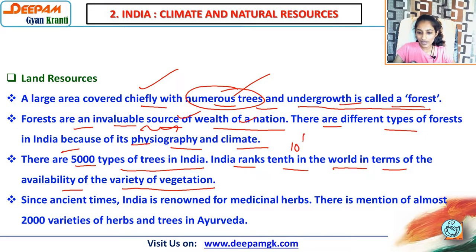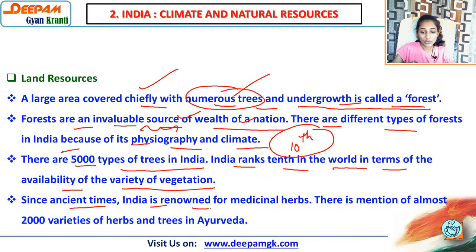We have 10th rank in the world. Since ancient times, India is renowned for its medicinal herbs. You know very well that in India, in medicine, herbs are used. For example, if you are taking Patanjali and all that, there is a mention of almost 2,000 varieties of herbs and trees in Ayurveda.